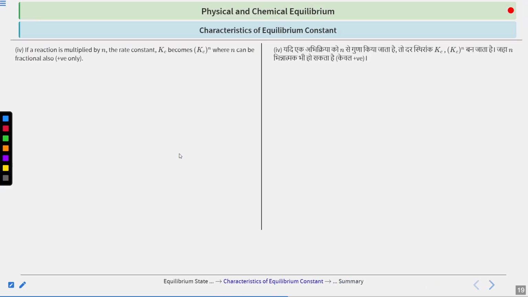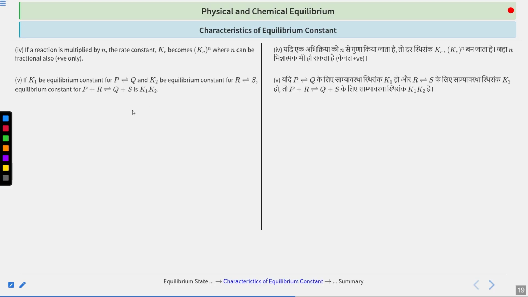Now we will talk about the characteristics of the equilibrium constant. We have just seen a view of it. We will talk about it in more detail. Now, if a reaction is multiplied by n, then your equilibrium constant becomes Kc raised to the power n. So you are multiplying the whole equation by n, then your equilibrium constant is being raised to that same power.